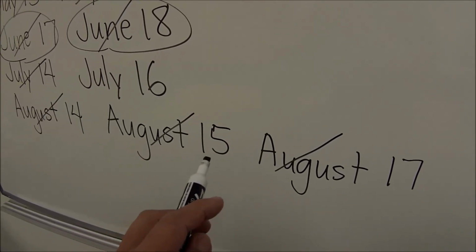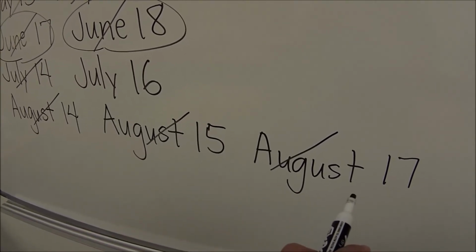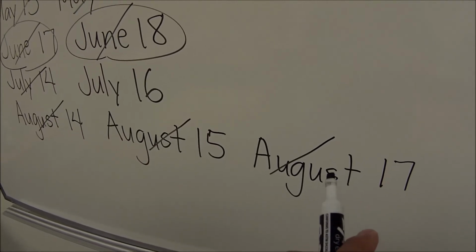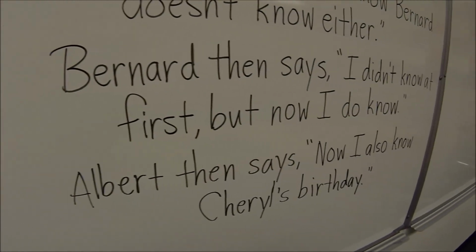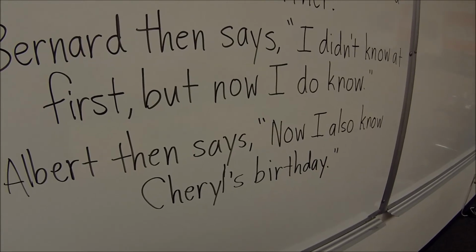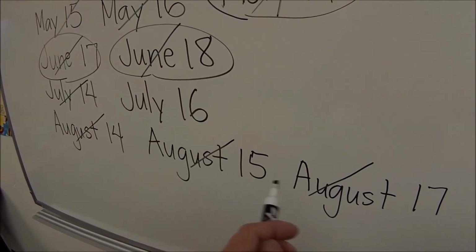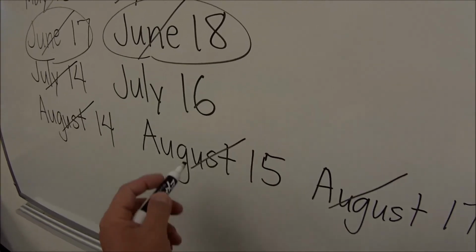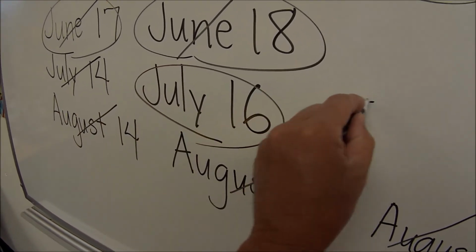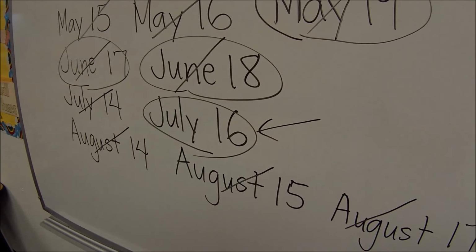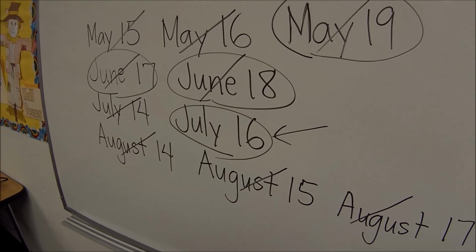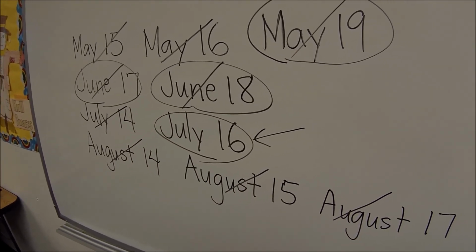Oh man, I don't know if it's the 15th or the 17th. But because Albert says, now I also know, then it has to be the date that doesn't show confusion right here, and it would be July 16th.